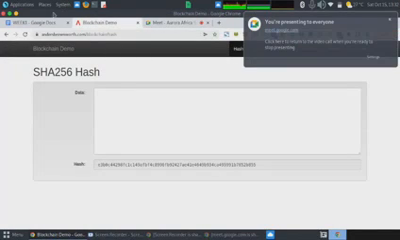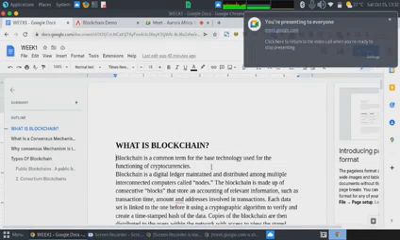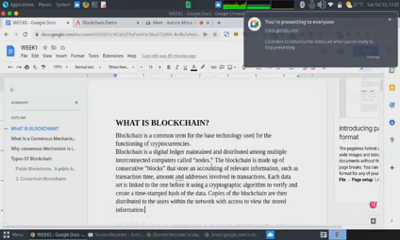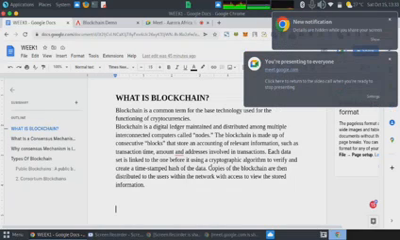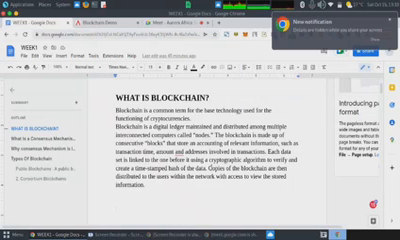Okay. So now let's move further into the training. We've looked at what blockchain is. We realize that blockchain is basically a digital ledger that stores information, and the information is stored in blocks, in which each block is linked together by a hash. And this information is distributed across various computers coming together to form the network.